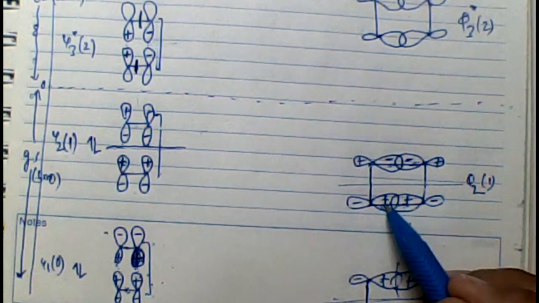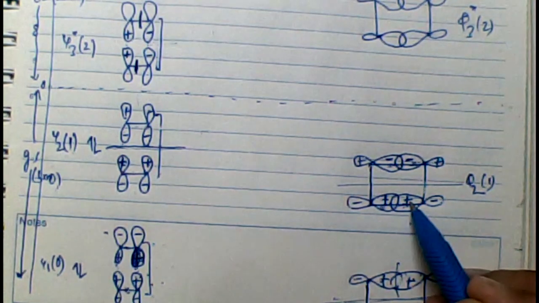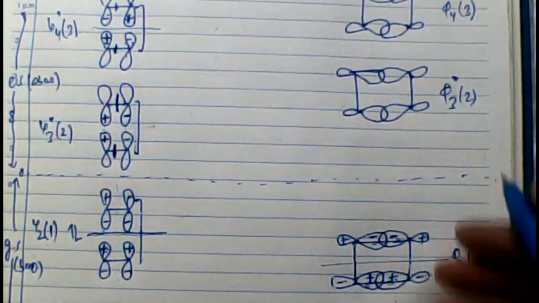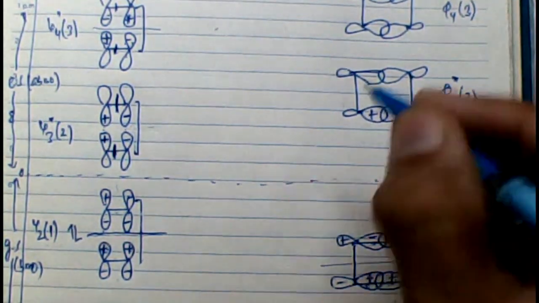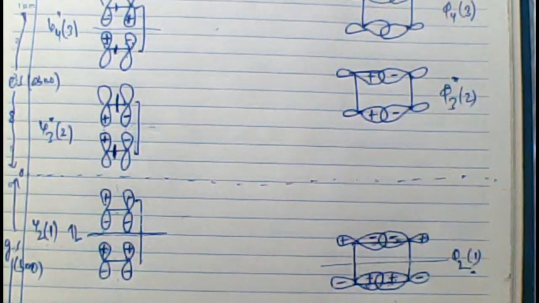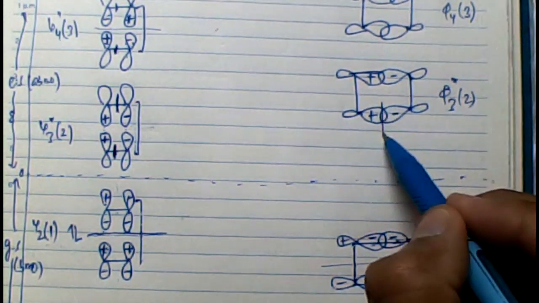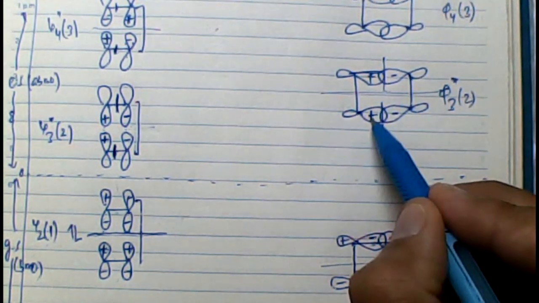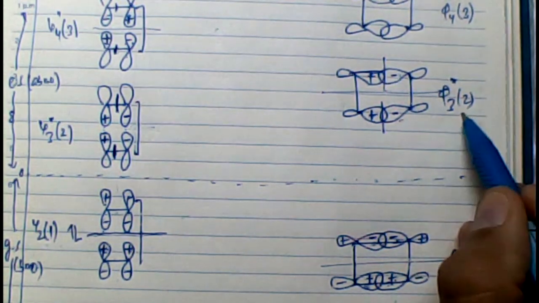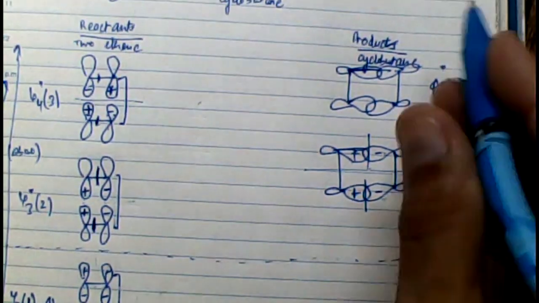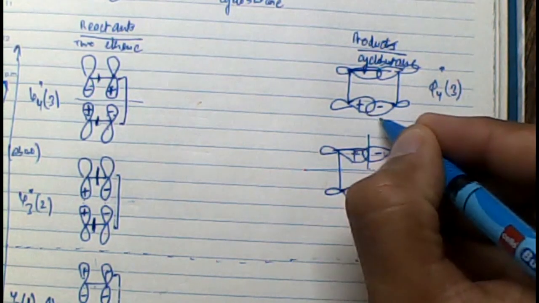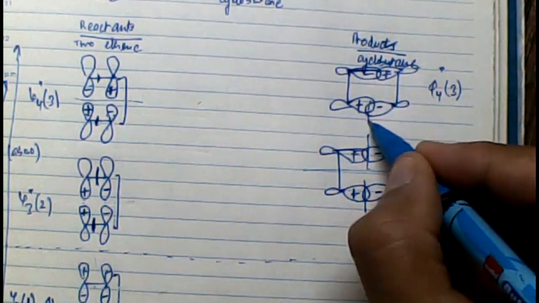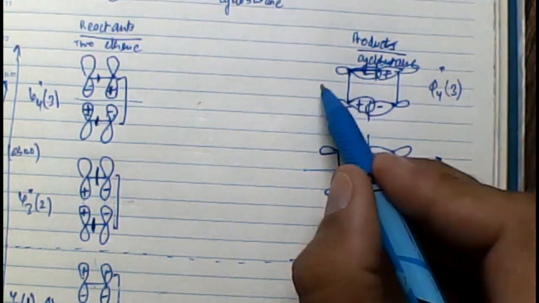Remember the same concept. If I repeat again, this molecule has 4 pi electrons, and this molecule has 4 sigma electrons. So if it has 4 sigma electrons, that means it should have 4 sigma molecular orbitals, out of which 2 sigma should be bonding and 2 sigma should be anti-bonding in the case of the product. And when you talk about the reactant, it has a total of 4 pi electrons, so that means 4 pi molecular orbitals, out of which 2 pi should be bonding and 2 pi should be anti-bonding, as we have done previously by drawing the molecular orbitals also.